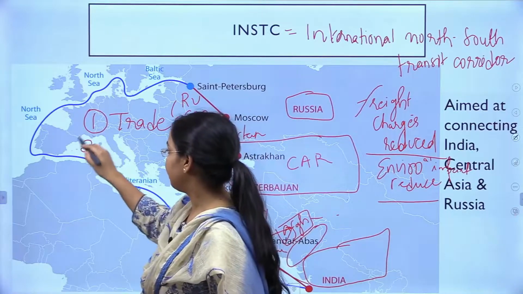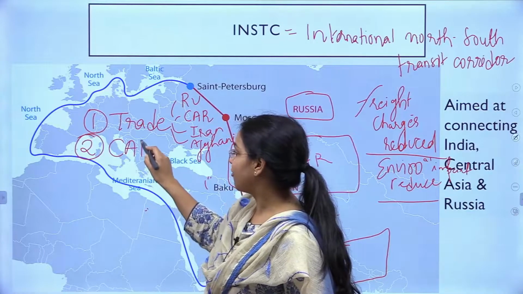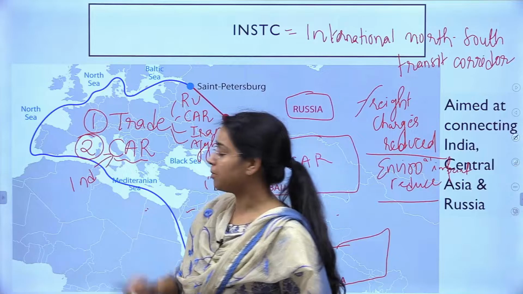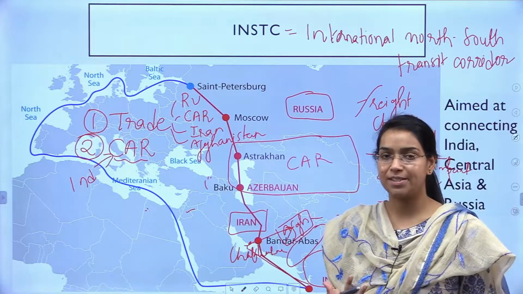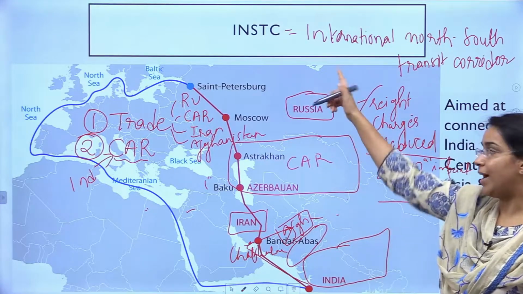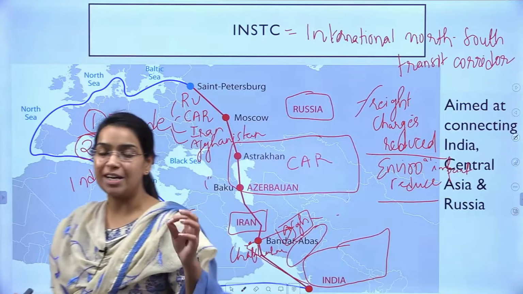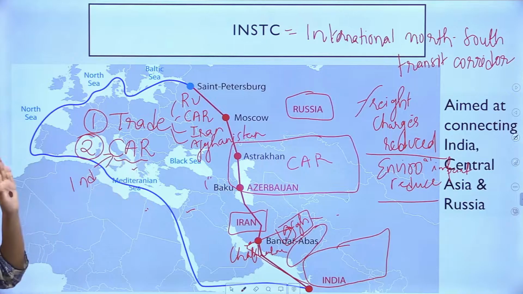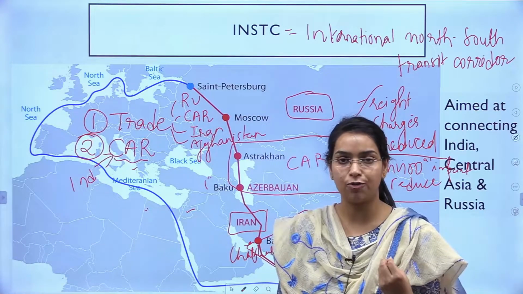Second significance. Now let's see about the advantage of getting connected with CAR with respect to India. इंडिया के respect में हम ये significances देख रहे हैं क्योंकि हमारे लिए India important है. So basically we will see what will India gain by being part of INSTC, right? The second advantage comes from getting connected with the CAR republics or the Central Asian republics, right? Now, why are Central Asian republics very important for us?